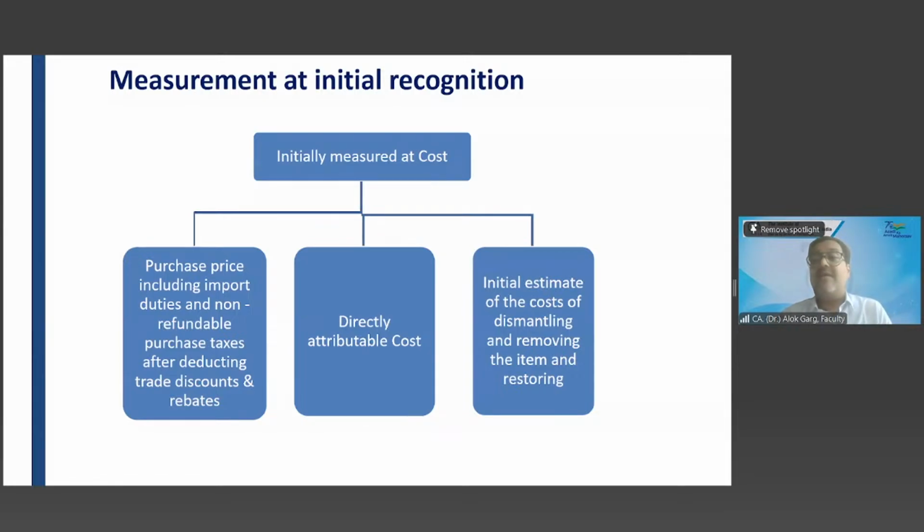So it says that the initial estimated cost of dismantling you need to capitalize at the time of initial measurement of PPE. And how it is going to be capitalized, let me tell you. Let's say the life of this asset is 30 years, because I have to demolish this asset after 30 years. And I know that after 30 years, I need to incur an estimated obligation of 20 lakhs. So what is the amount I should capitalize today? Is it 20 lakh or something else?